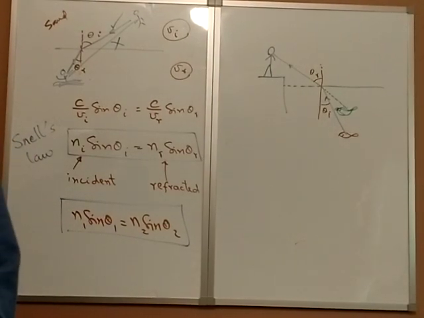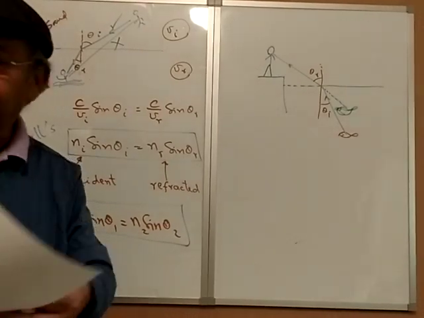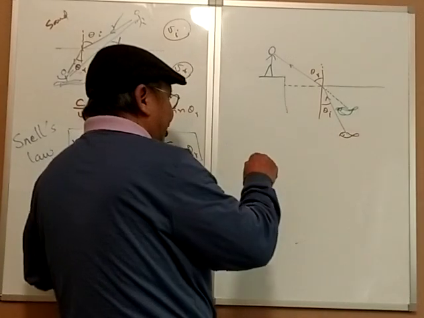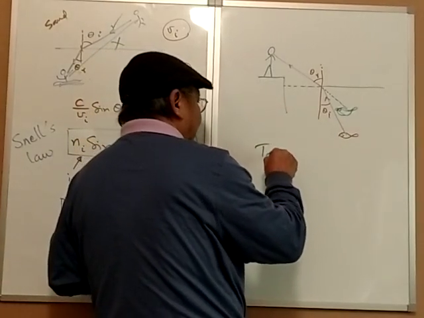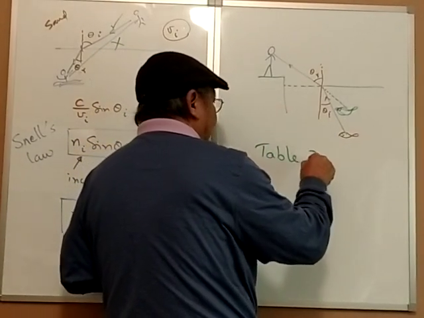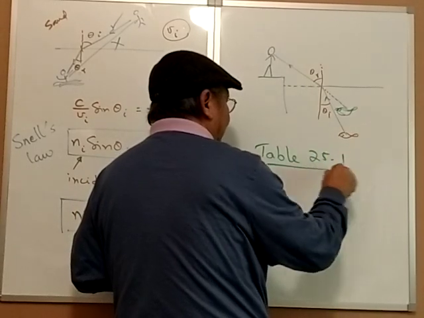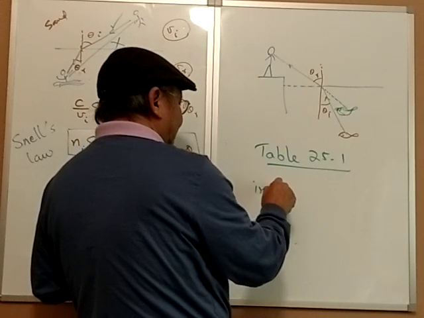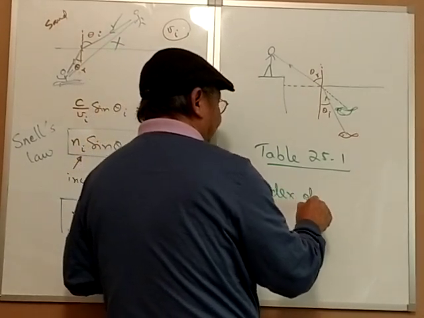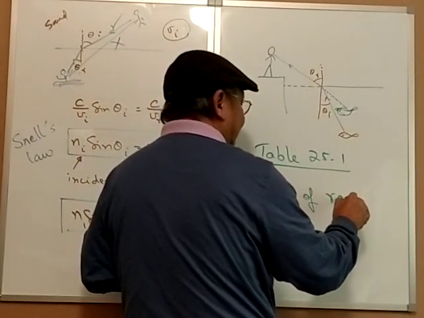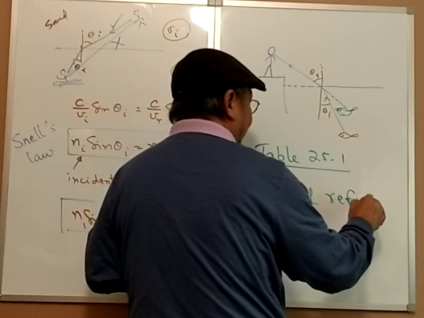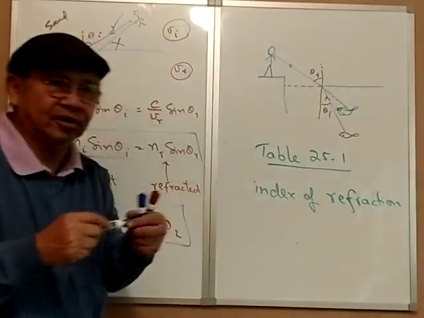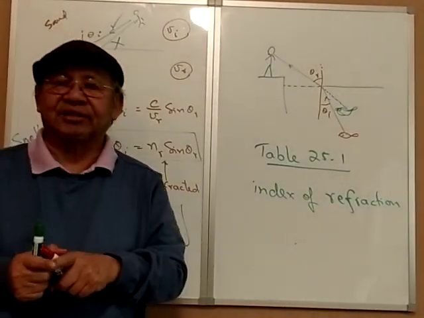So I'm going to do, oh, by the way, in table 25.1, all the index of refraction for all those things that they measured is in there, right?